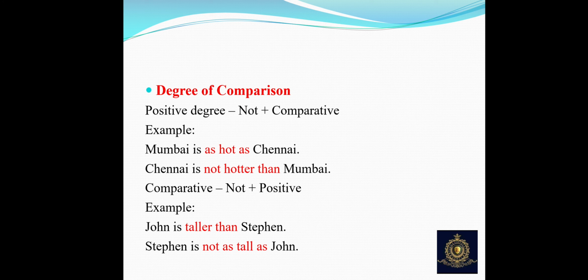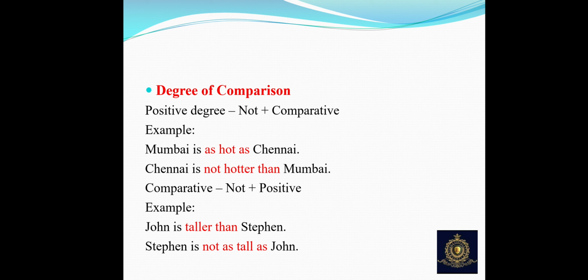Okay. Now if the positive sentence is already in comparative degree and you want to change it into a negative sentence, for example, John is taller than Stephen. Here taller than means the given sentence is in comparative degree, right? Now as it is in comparative degree, when changing it into a negative sentence, you have to change it into positive degree. Okay, not plus positive degree.